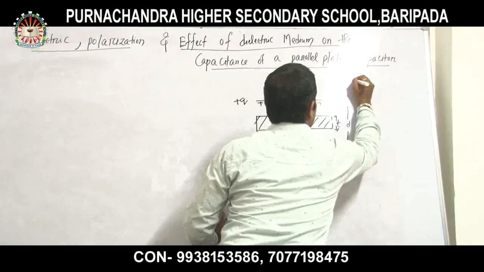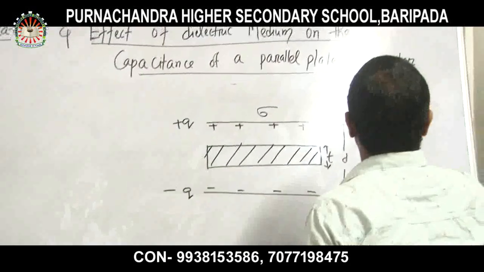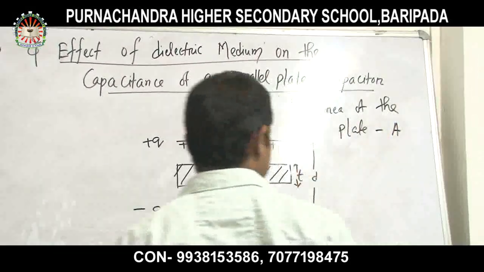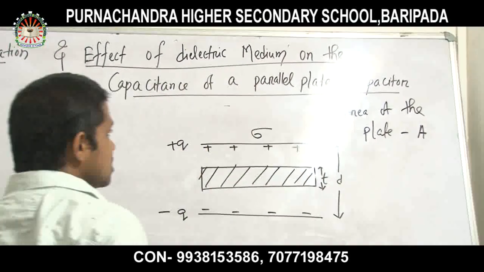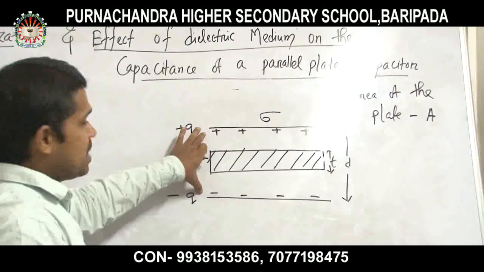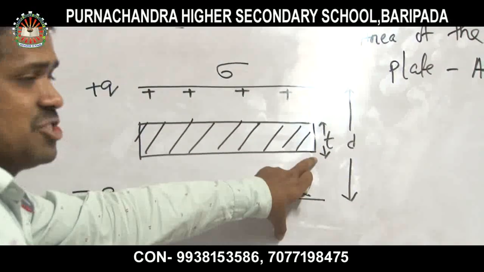The area of the plate becomes A. So again I will repeat, these are the two parallel plates, and in between them I will put a dielectric slab having a thickness t.